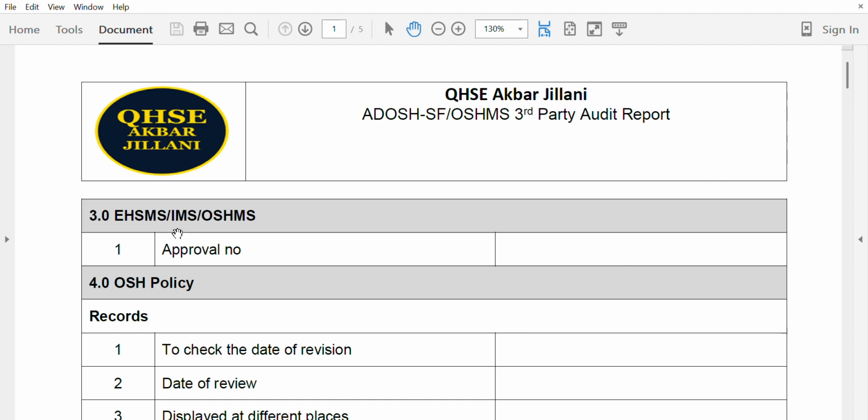Over here, the approval number of the management system from the SRA, Sector Regulatory Authority. Different companies have different SRAs based on their activities. In Abu Dhabi, we have 10 SRAs, Sector Regulatory Authorities.